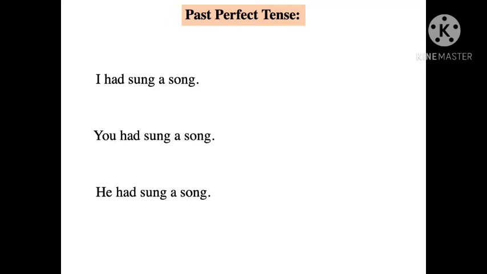The general form is had plus V3. I had sung a song. You had sung a song. He had sung a song. Had plus V3.